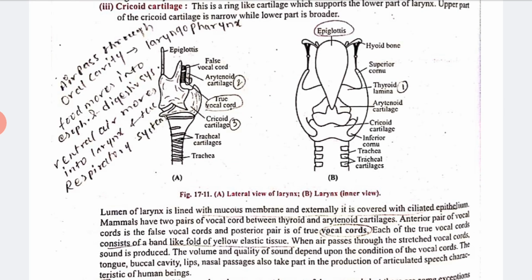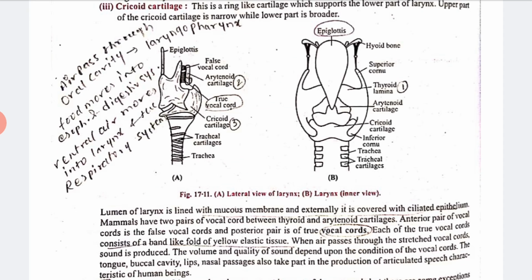Okay, we can say that from the first part, air passes through the oral cavity. From the second, that is called the laryngopharynx, and next, food moves into the esophagus and digestive system, while air moves into the larynx and the respiratory system. Okay, so it helps in various useful things.